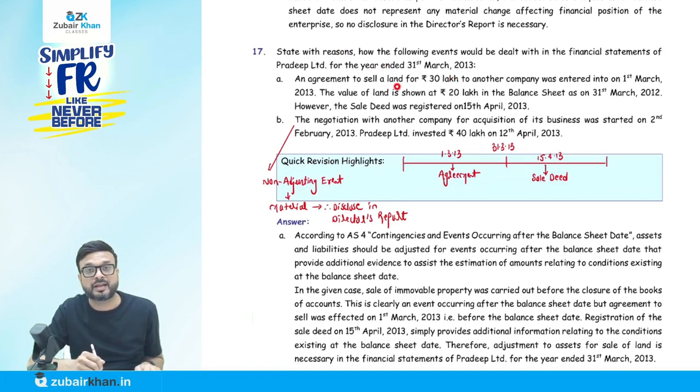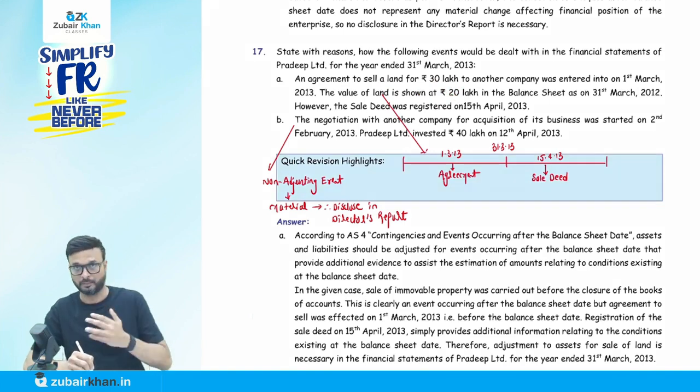An agreement to sell land for rupees 30 lakh to another company was entered into on 1st of March 2013. So they enter into an agreement to sale on 1st of March 2013. Now the value of the land is rupees 20 lakh. So they are selling the land of 20 lakh at rupees 30 lakh. It means they are going to make a profit of 10 lakh.